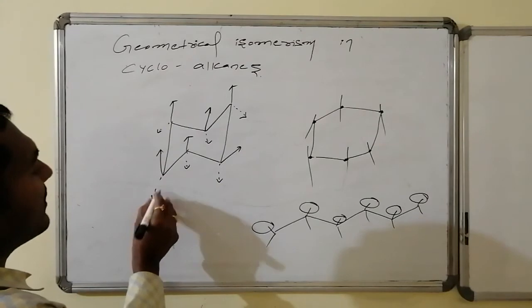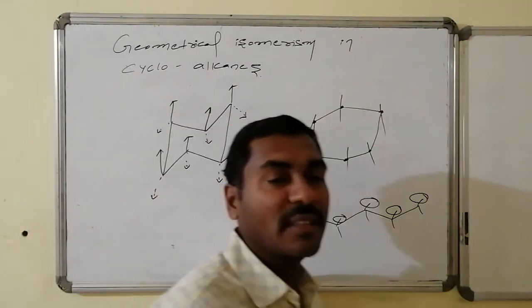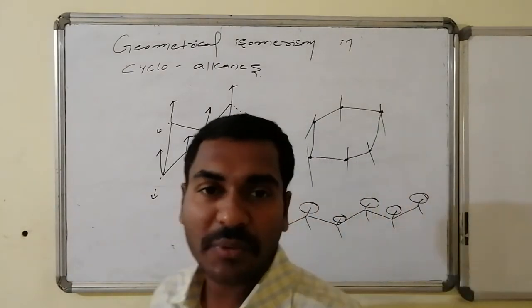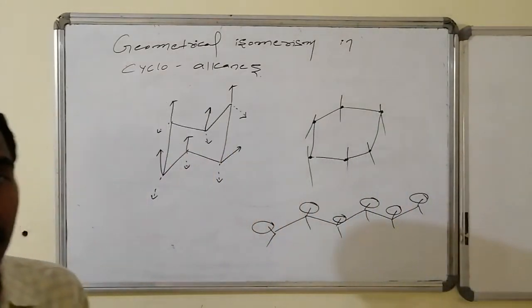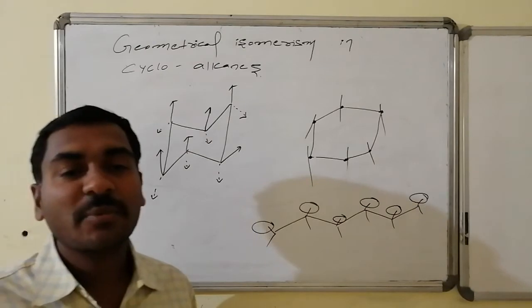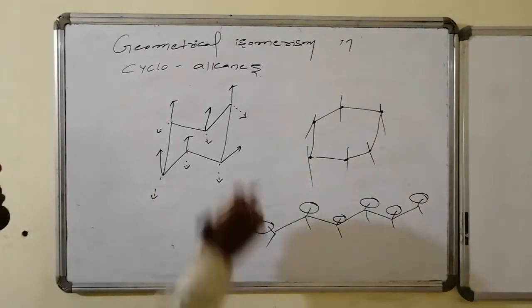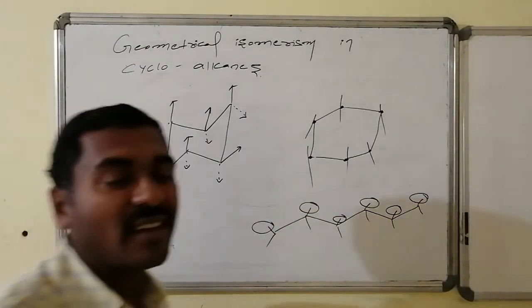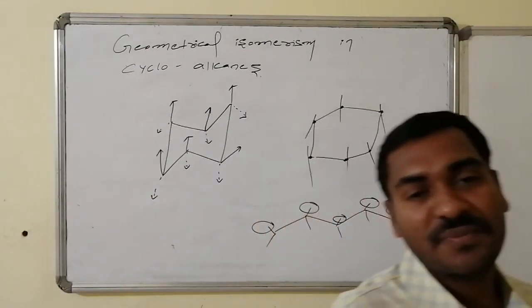This is with the dotted line. All dotted lines are projecting towards the bottom side. Those are all also cis. Whereas if top and bottom projections are of a similar group or the same group, then those are known as trans to one another. Suppose if I am having methyl here, and methyl here, then that is said to be what? Trans 1, 2.